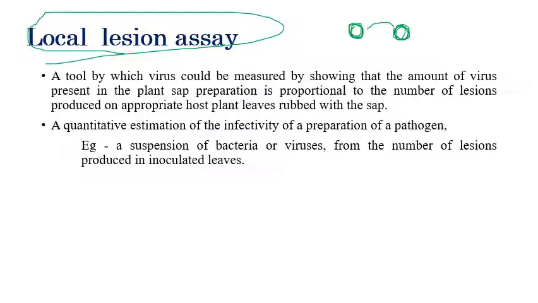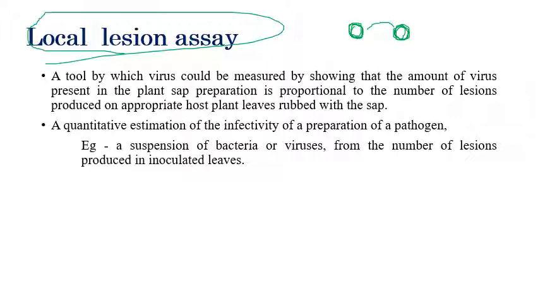Remember, there is a separate PowerPoint presentation on local lesion assay, so it will be very easy to understand there. For your understanding, local lesion assay is a tool used to measure the amount of plant virus, or amount of plant sap. The amount of virus present in the infected plant is directly proportional to the number of lesions produced on the host plant when we rub it onto an uninfected plant.